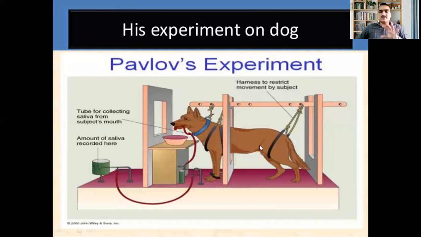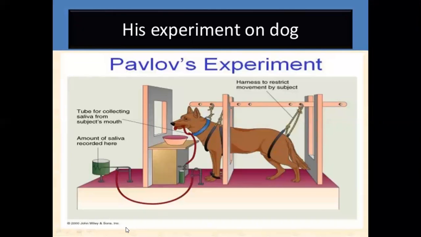Try to have this idea in your mind so that I can explain the theory now. This is how the arrangements were made for this particular condition. That is Pavlov's experiment. As I said, the method of conditioning got its name from the fact that it is a kind of learning situation that usually existed in the earlier experiments.